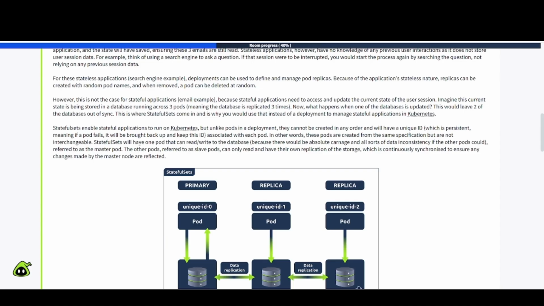Stateful sets will have one pod that can read-write to the database, because there would be absolute carnage and all sorts of data inconsistency if the other pods could. This is referred to as the master pod. The other pods, referred to as slave pods, can only read and have their own replication of the storage, which is continuously synchronized to ensure any changes made by the master node are reflected.